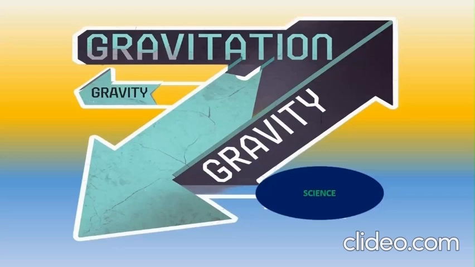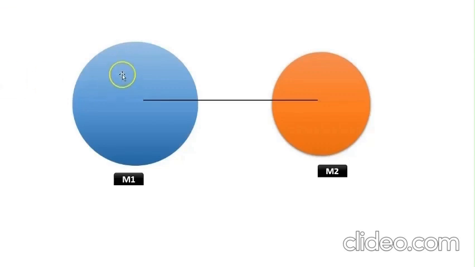Here I am taking two objects, object A and object B, which are placed at a distance D. See, the distance between object A and object B, we can take it as D. And the mass of object A is m1, the mass of object B is m2.